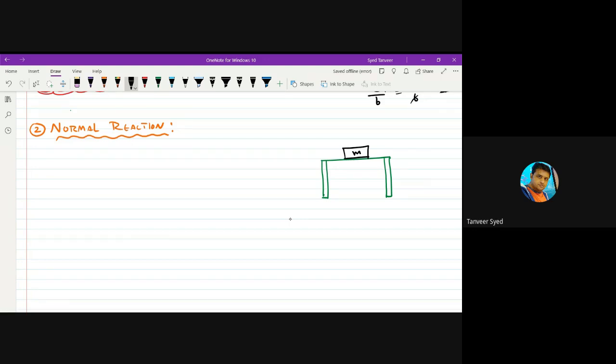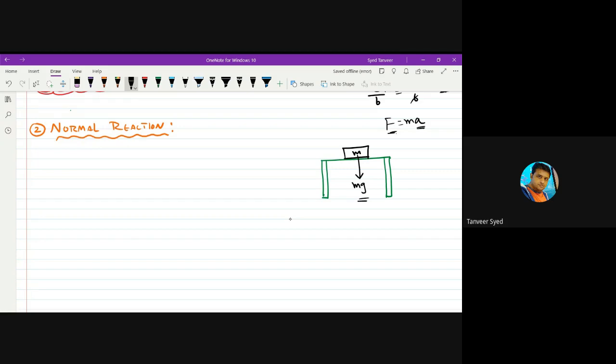What is the direction of this mg? Downward, vertically downward. So this body of mass m is being pulled by Earth in vertically downward direction by a force mg, which is its weight. Okay. And we know from Newton's second law that wherever there is force, there will be acceleration. So here there is force. mg is a force. Due to this force, the body should get accelerated. Accelerated means it should move. That means it should fall down.